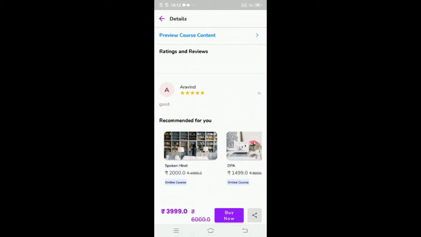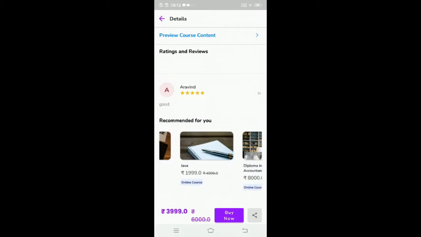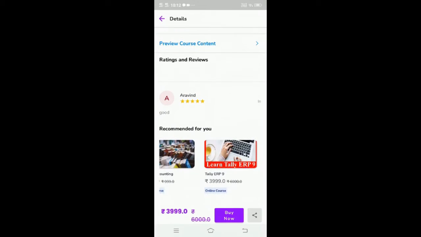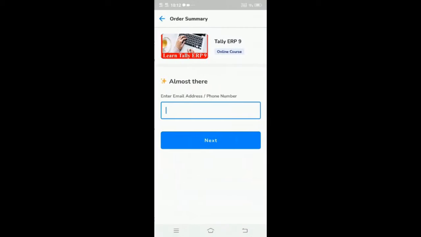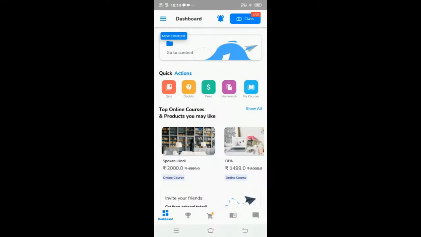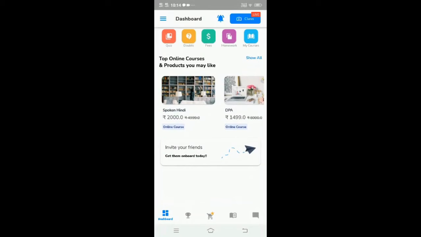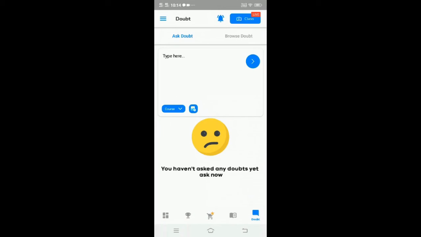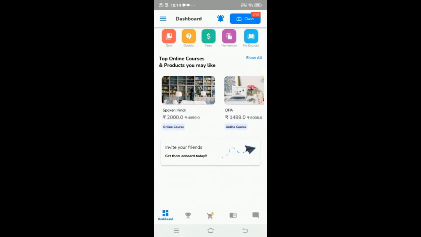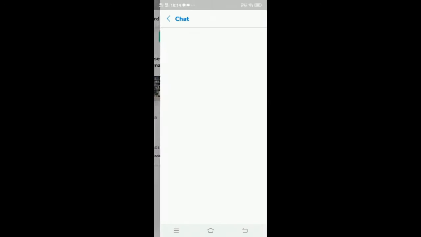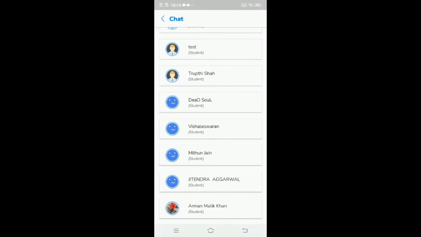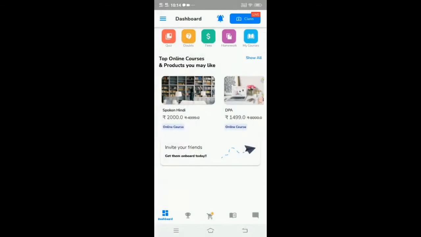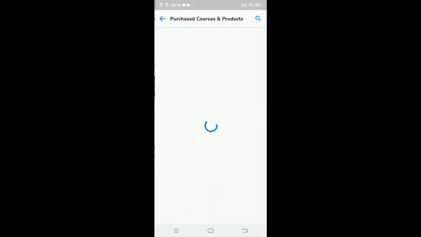You can check out these courses. If you want to buy, you can just click on buy now, just give your details and give next. And you can purchase the course. We have not yet uploaded any quiz till now. If you want to ask any doubt, you can just go and ask doubts over there. You can find friends, you can chat with them. So all these are the people who have already installed the app. If you have bought any course, it will show you over here.